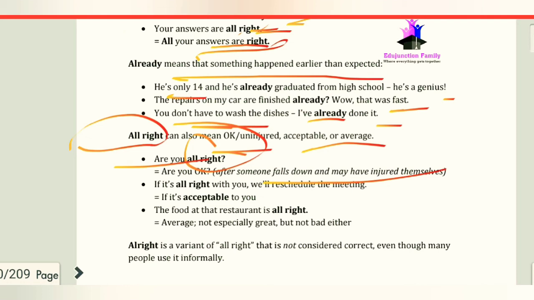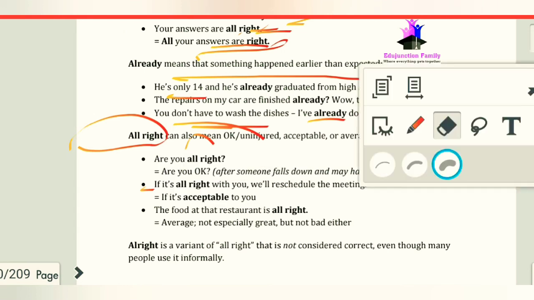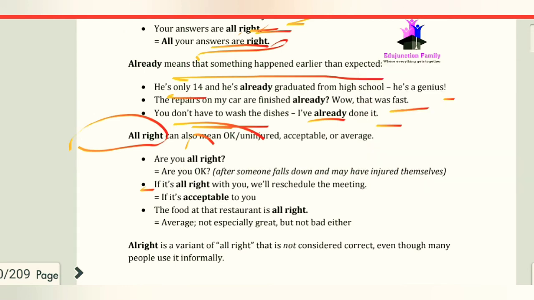We have the next sentence, "If it is all right with you, we will reschedule the meeting." Here we are asking whether everything is going in the right direction, whether it is good with them.